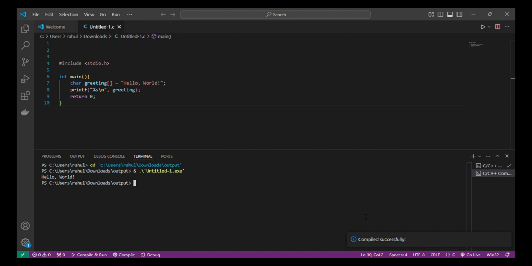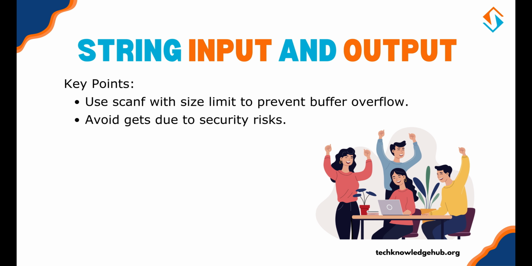Here, the %s format specifier is used to print the string. Input and output. To take string input from the user, you can use scanf or gets. However, gets is discouraged due to potential buffer overflows.